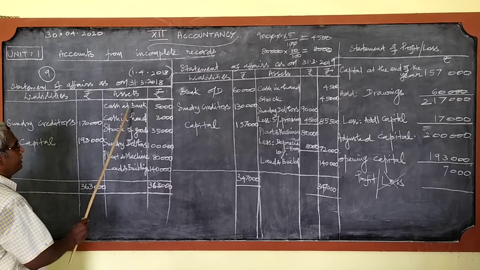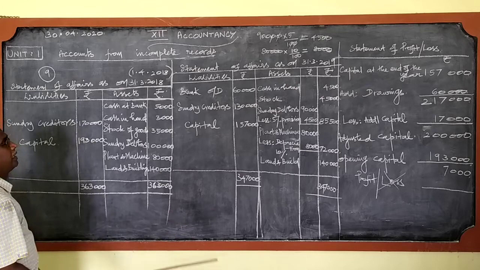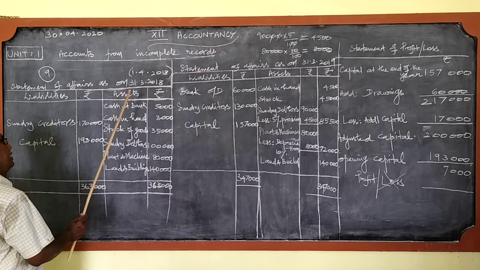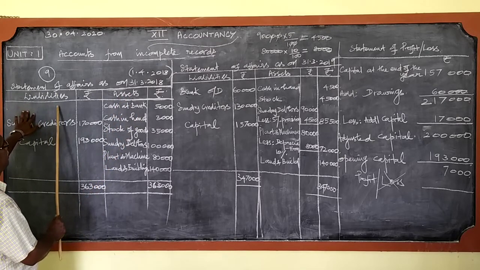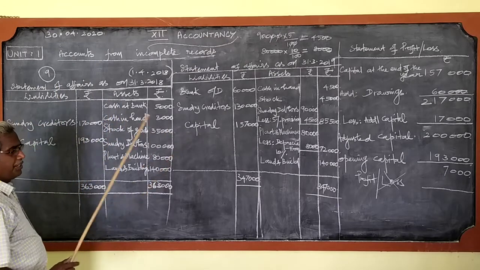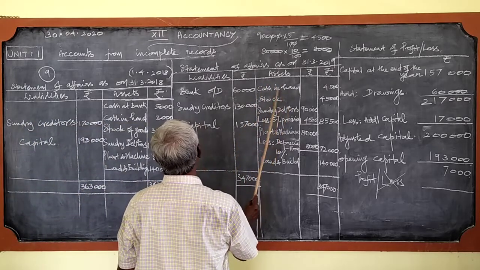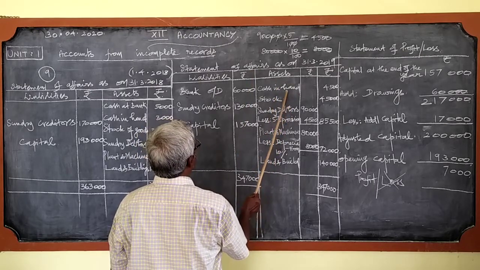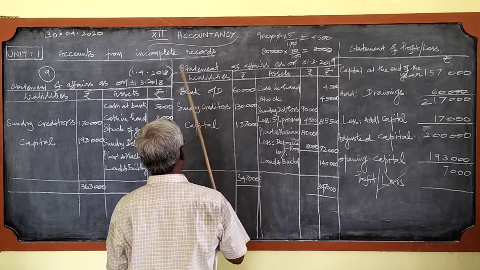But with the term cash at bank, if in brackets it is given as a creditor, CR, then this is the credit side. Don't write it on the asset side, but you write it on the liability side.